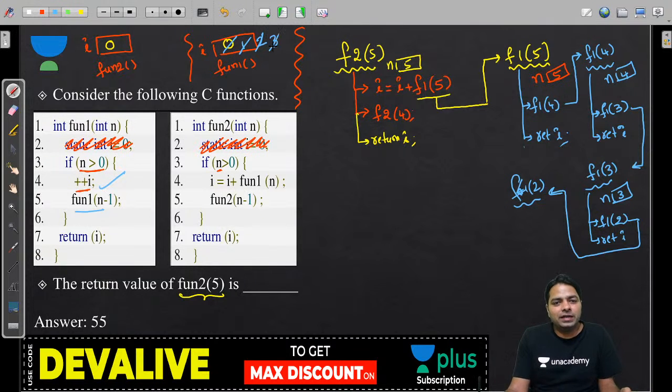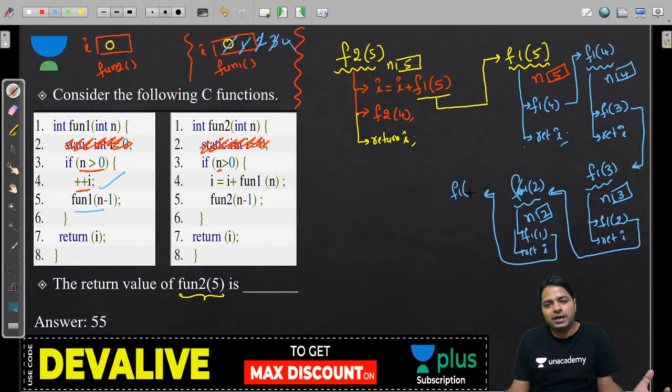I value will definitely increment. 2 greater than 0, that's what I am going for, and this will definitely call F1 of 1, and you must return I. And then F1 of n, sorry, n is 1, greater than 0, so definitely I is going to be incremented to 5. Just for clarity, I am calling it n minus 1. After that you must return I, and now I am going for 0.